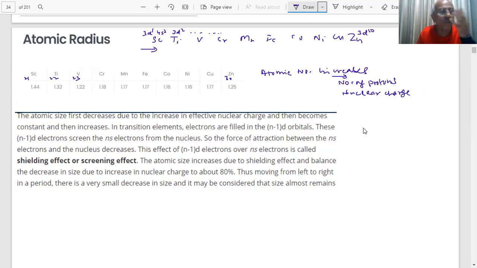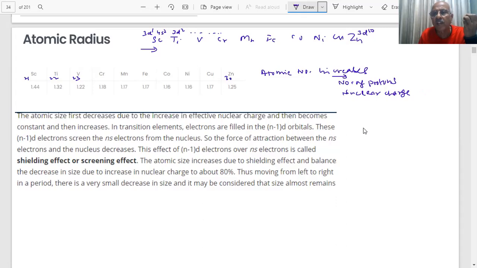And there is some shielding effect of the 3d electrons going into the same 3d subshell. The shielding will push the electrons away from the nucleus, while the attractive nuclear charge will pull the electrons towards it. But in this case, the shielding is not that effective, because the electrons are entering into the same 3d subshell.